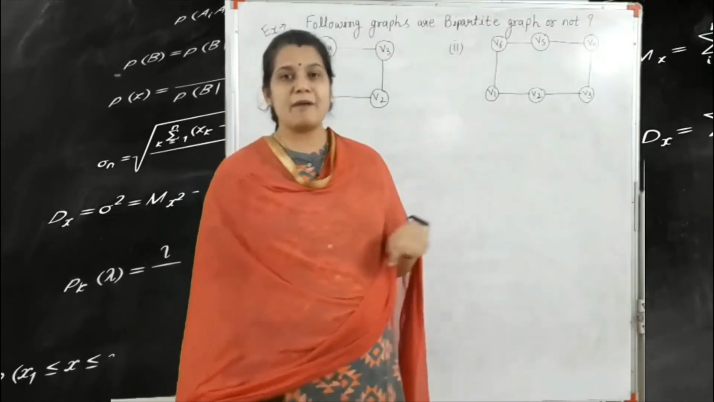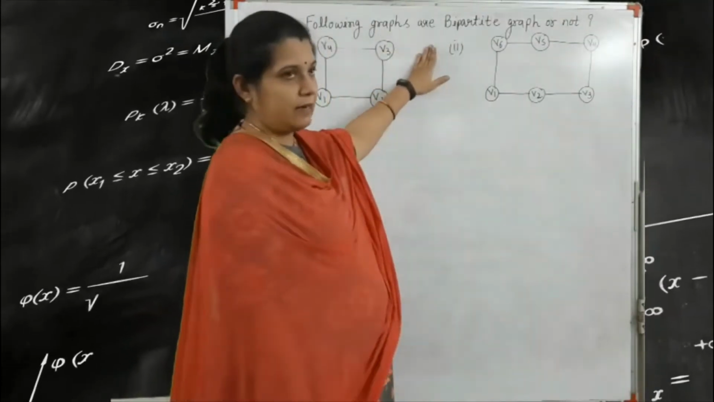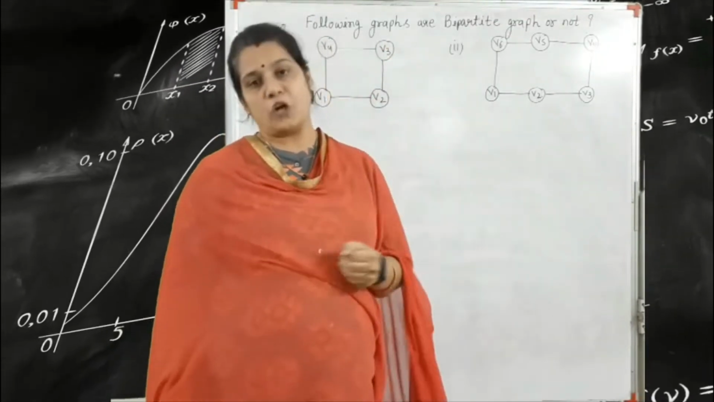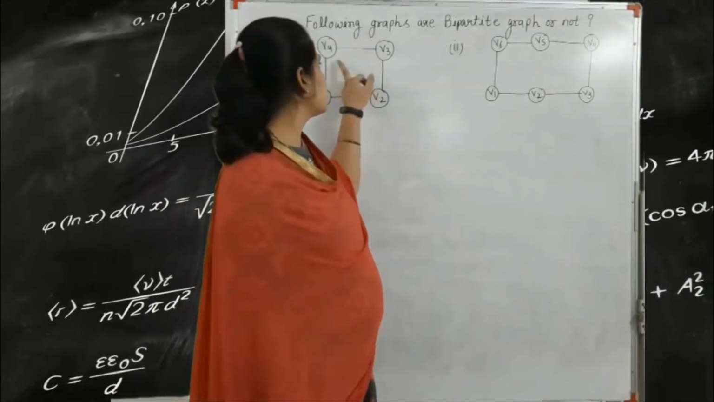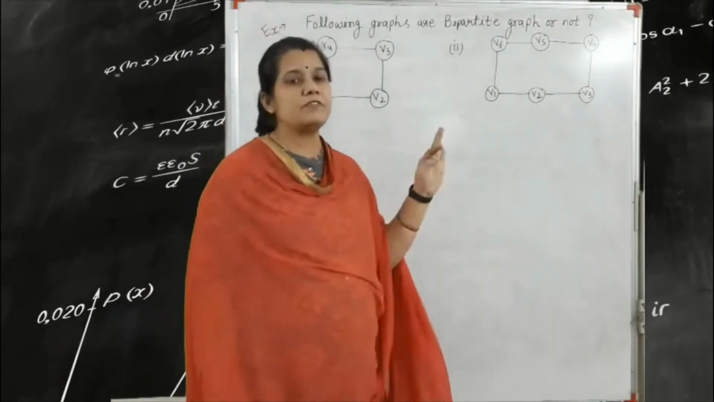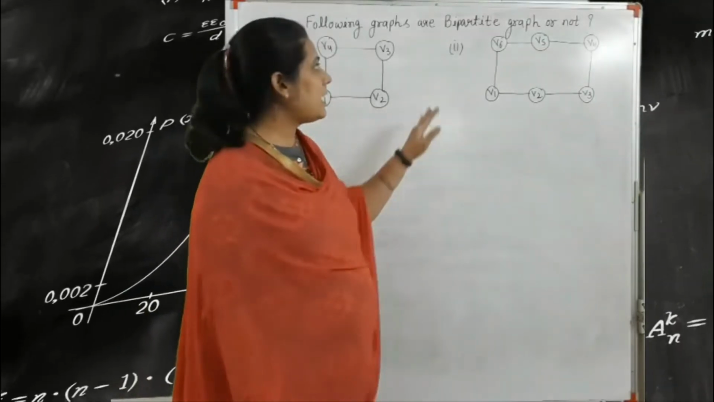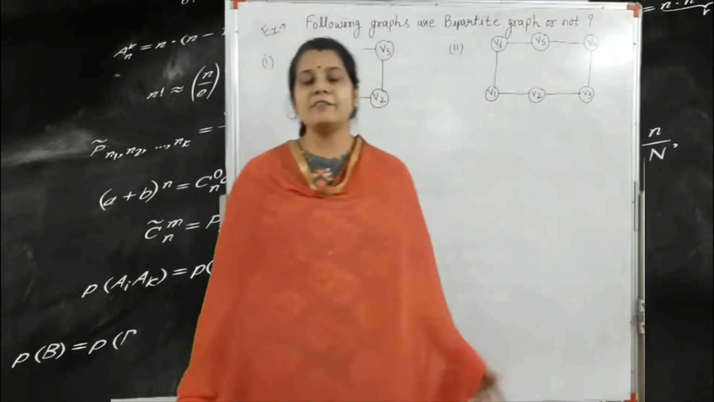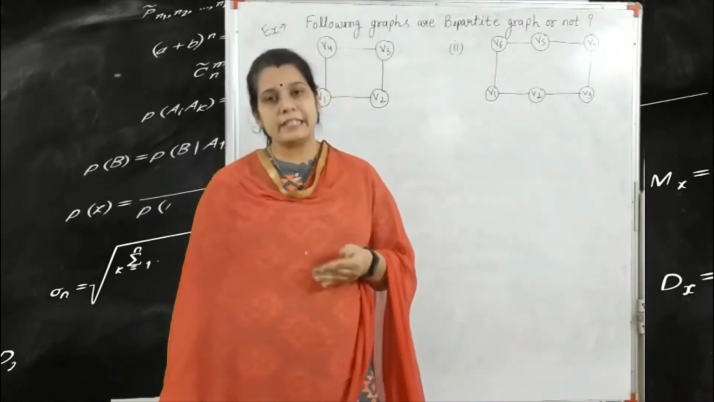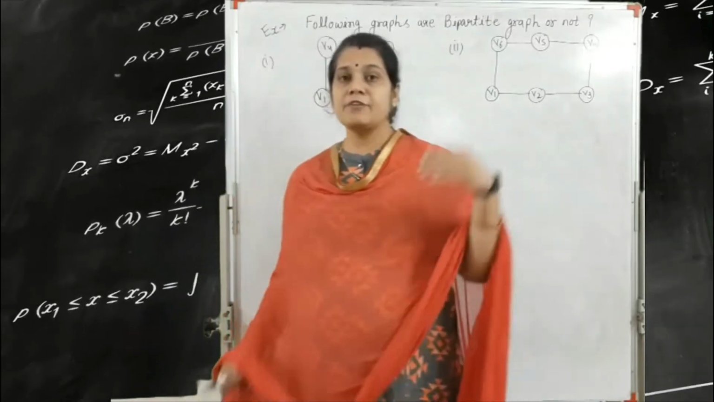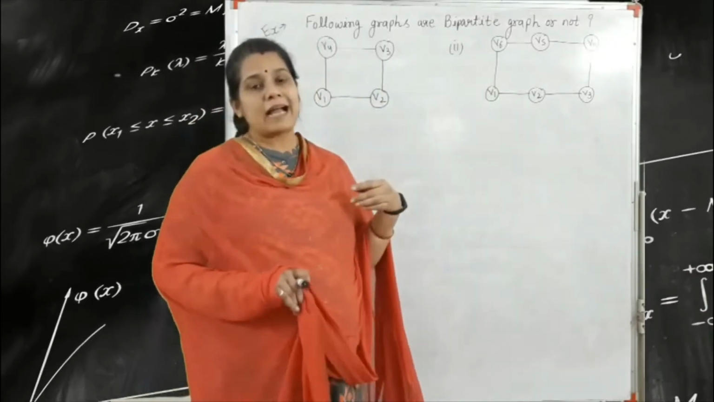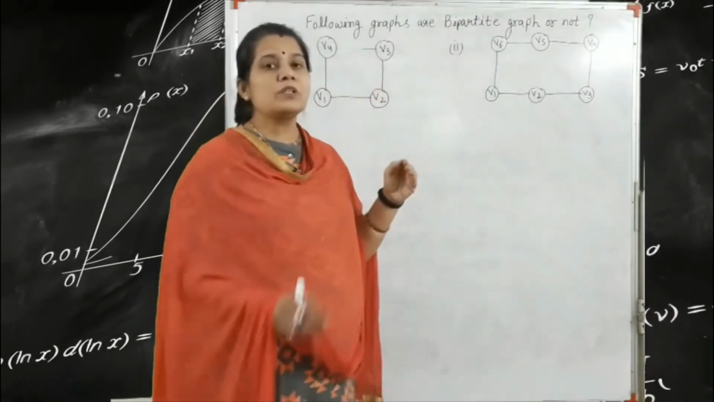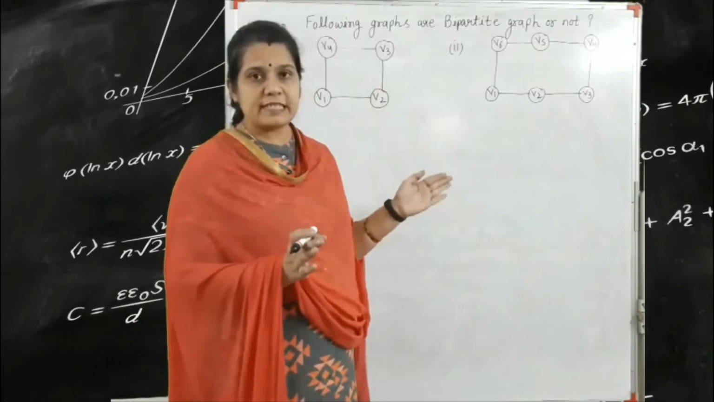So this is an example depending on the bipartite graph. The question is: are the following graphs bipartite or not? In the first example we have four vertices V1, V2, V3 and V4, and in the second we are given six vertices V1, V2, V3, V4, V5 and V6. First, what is the condition for finding a bipartite graph? The condition is that we map the vertices into two partitions, and both partitions have disjoint sets of vertices.